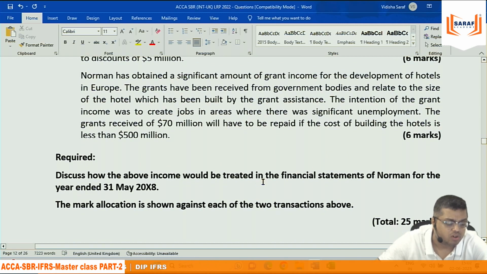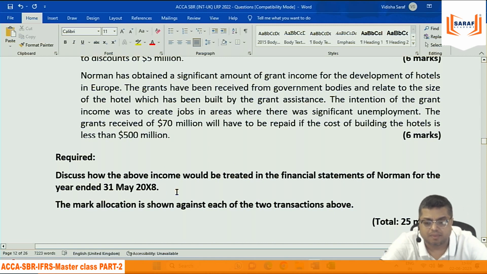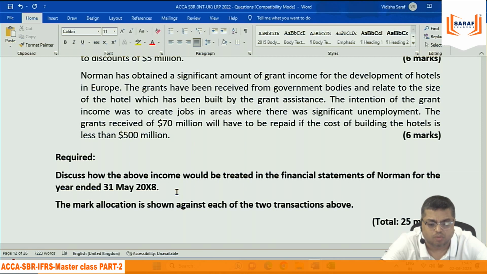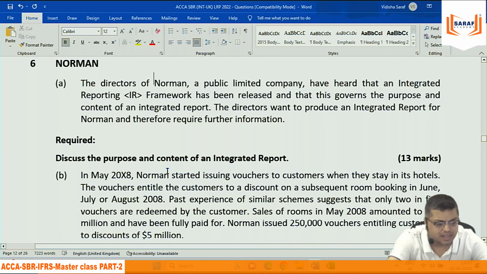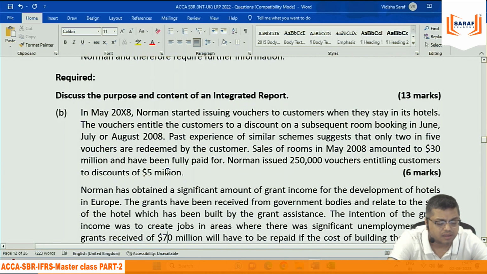Discuss how the above income would be treated in the financial statements of Norman for the year ended 31st May 2018. The mark allocation is shown against each of the 2 transactions above. एक बार पहले ये दोनों को ही बात करते हैं, then we are discussing about integrated reporting.